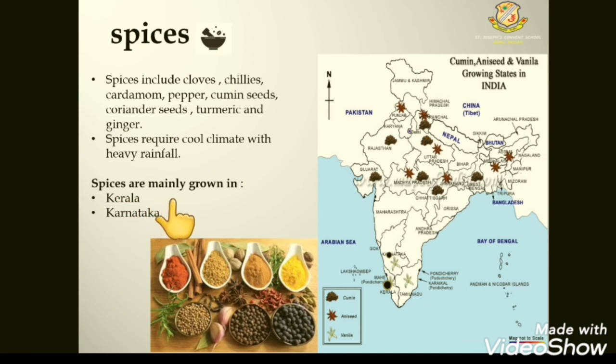Spices are mainly grown in Kerala and Karnataka. Coffee also grows in Kerala and Karnataka because coffee requires cool weather and heavy rainfall, as spices also do. So Karnataka and Kerala are the places where spices are grown in good quantity, and there are other places where different types of spices are found.